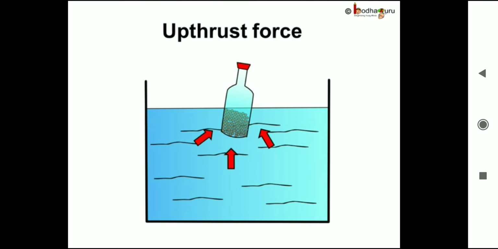Let us understand this in detail. Whenever a body is immersed in liquid downwards, it experiences a force from that liquid in the opposite, that is upwards direction. For example, this bottle is immersed in water. The water has a pressure that pushes up the bottle. If the water's upward push is greater than the bottle's weight, the bottle will float because the water pushes the object up. If the bottle is heavier than the water's thrust, the bottle will sink.